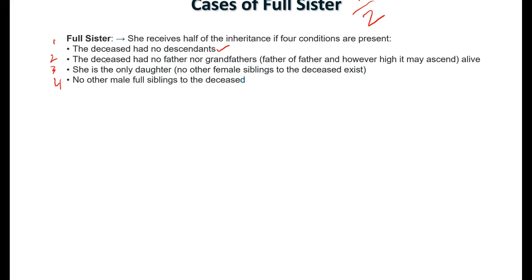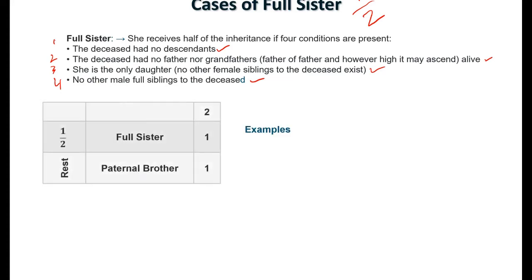Number 2, the deceased person has no father or grandfather alive at the time of the deceased person dying. So if he had a father or grandfather, she's not getting half of the inheritance. Number 3, she's the only female sibling to the deceased person. She's the only female sibling, full sister, so she has no other full sisters. And also, she has no male full sibling. She doesn't have any male full siblings.